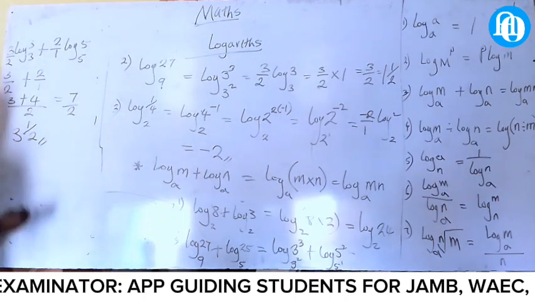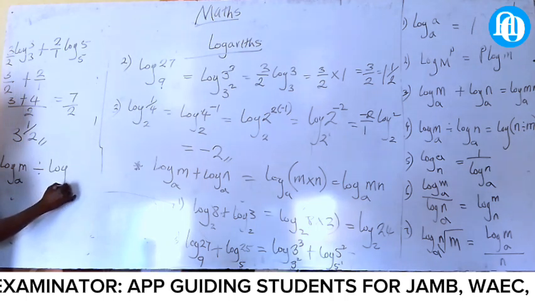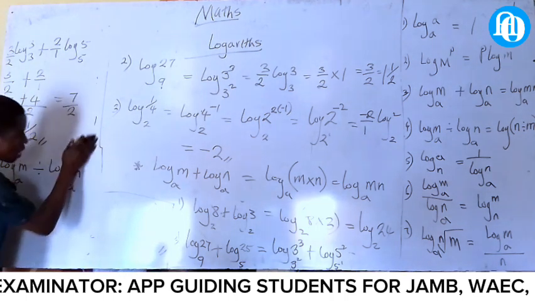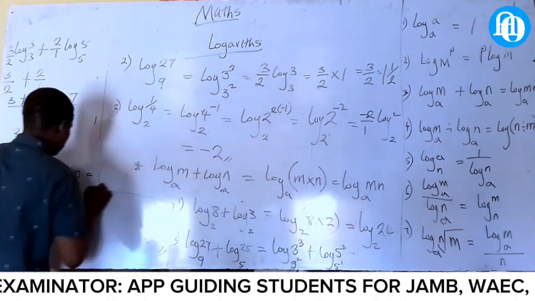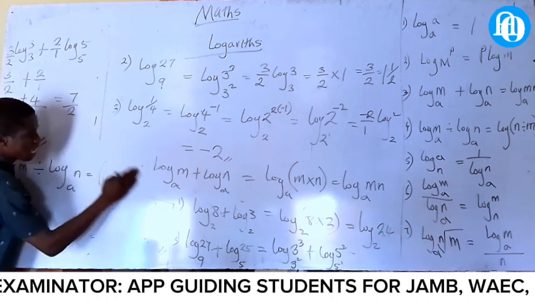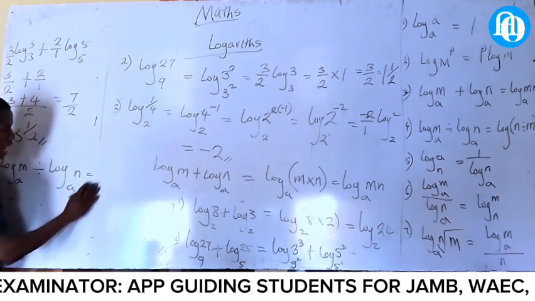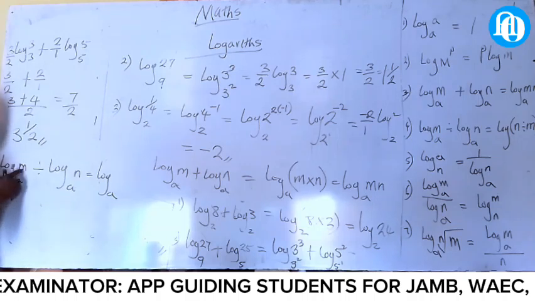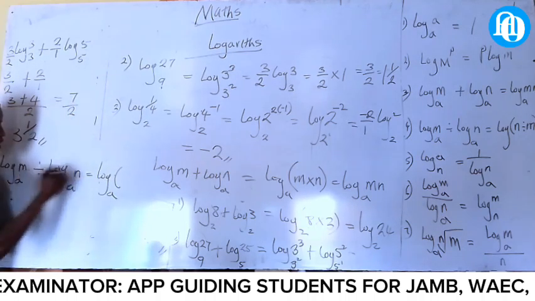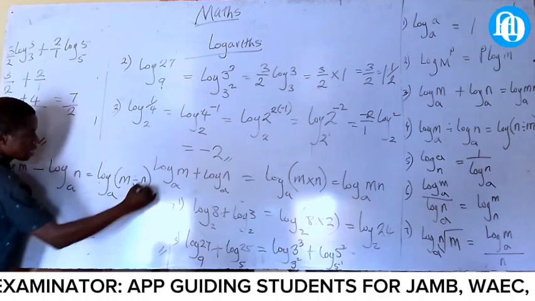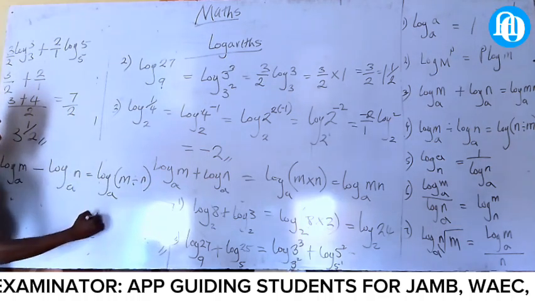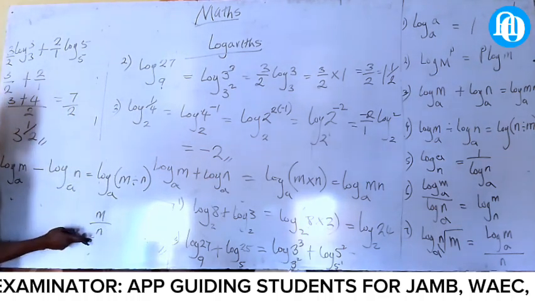Now, the next one is what? Log AM divided by what? Log what? AN. Now, in this log, it will now be what? This one is common, yes or no? It's common. What do you write? Log A and what? Bracket M. This one is minus, it will now turn to what? Division. Minus will turn to division. Now be N like that. This one divided by this. See the same thing. M all over N. Do you know that?